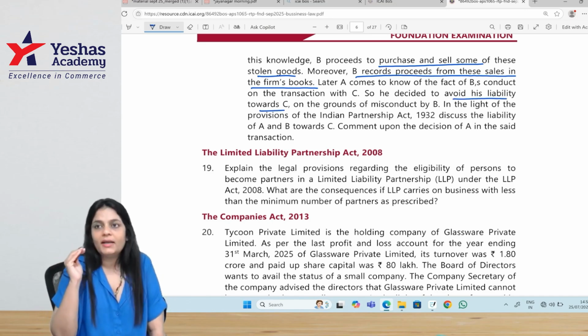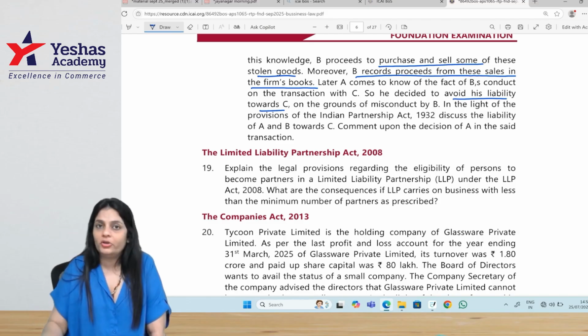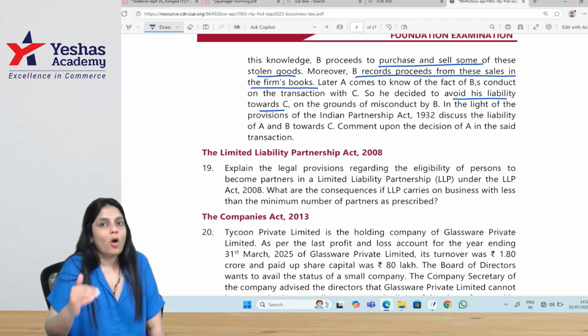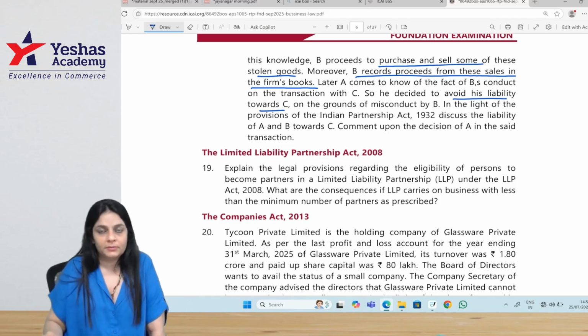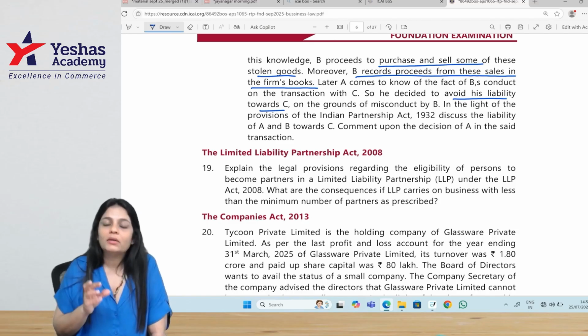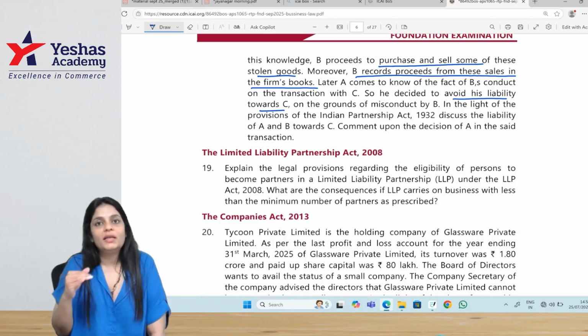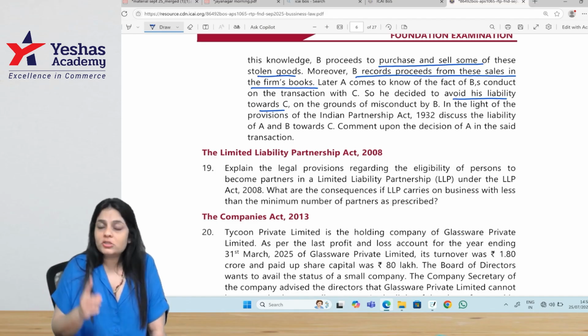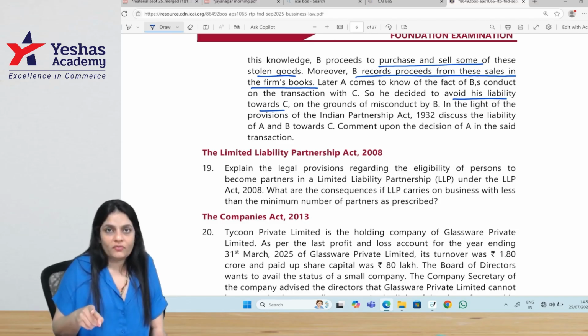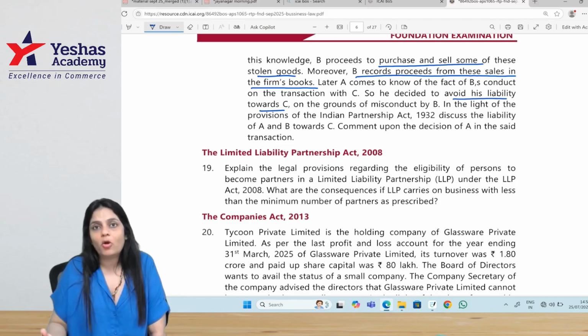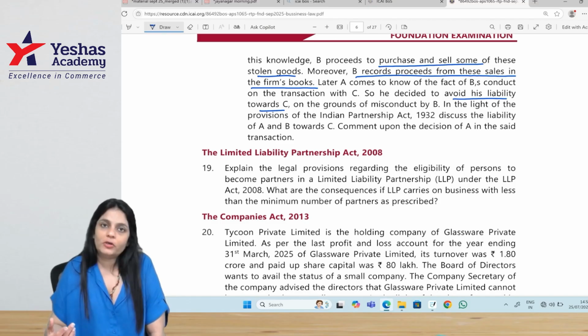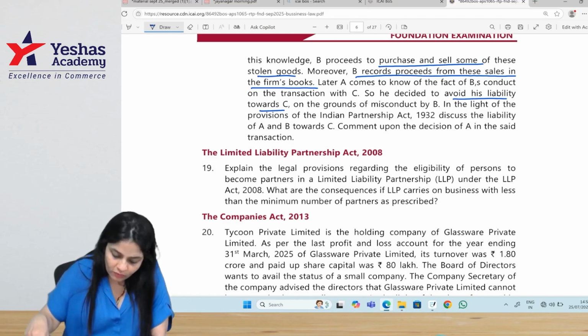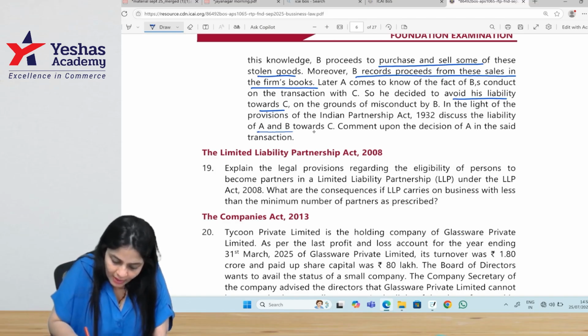The whole point is that B has done the act in the ordinary course of the business, and he was operating the business with the consent of the other. In such a case, if any partner misapplies anything or does any wrongful act or misconduct, the whole firm is liable. Since the act was done in the ordinary course of the business, obviously the firm is liable. So A cannot avoid. Discuss the liability of A and B towards C.